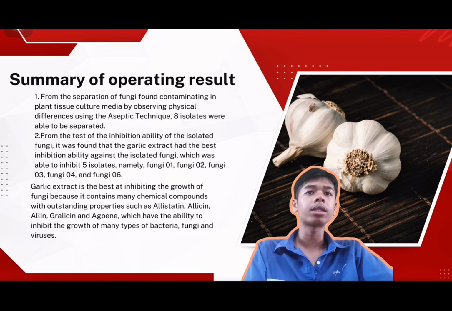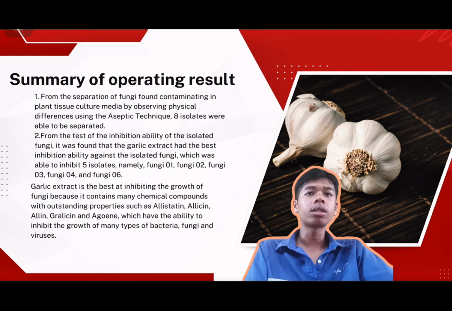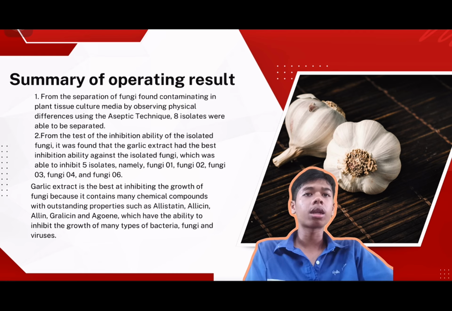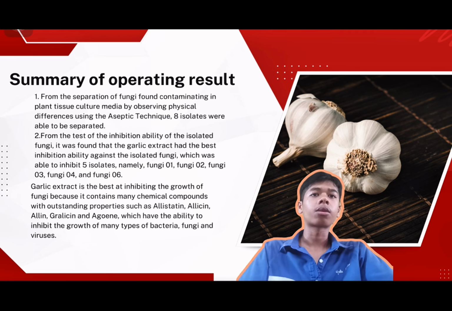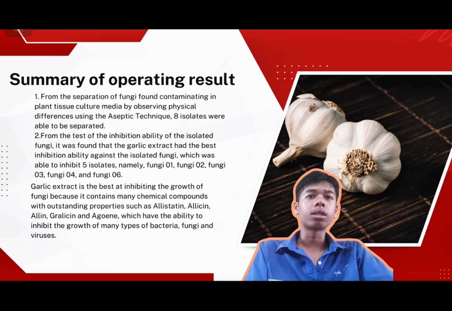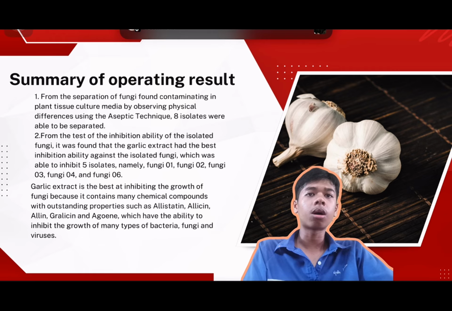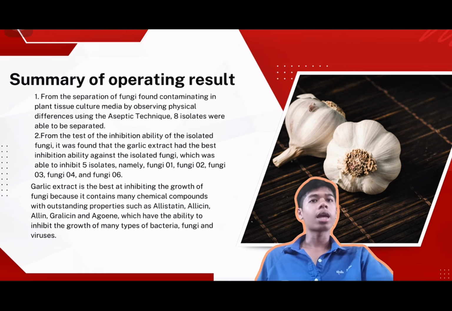Garlic extract is the best at inhibiting the growth of fungi because it contains many chemical compounds with outstanding properties such as lecithin, glycine, and arginine, which have the ability to inhibit the growth of many types of bacteria, fungi, and virus.